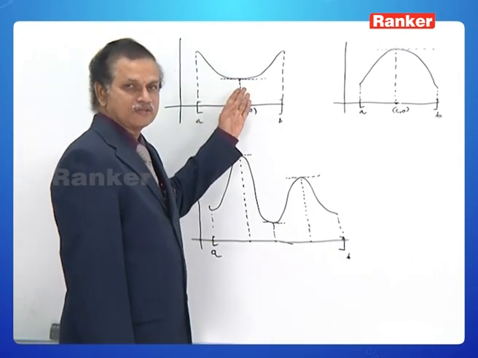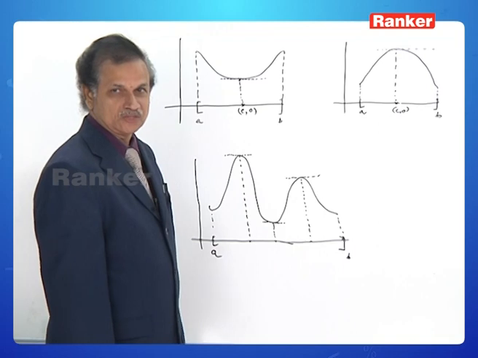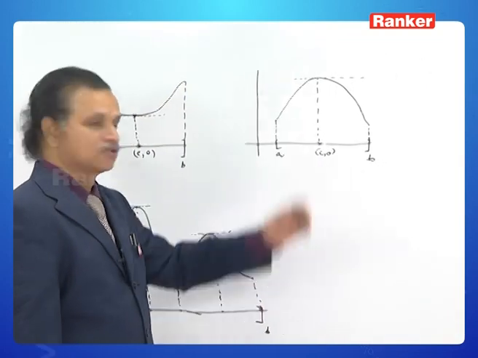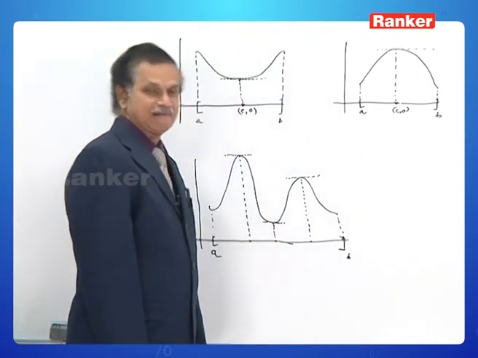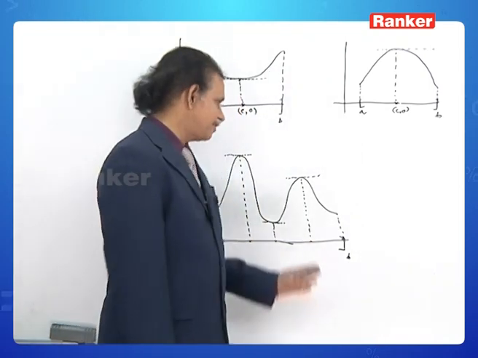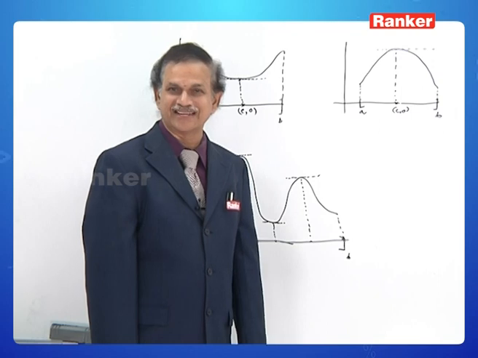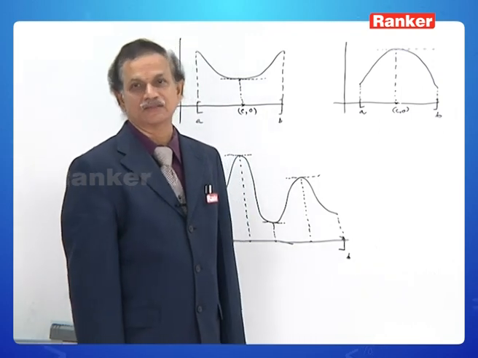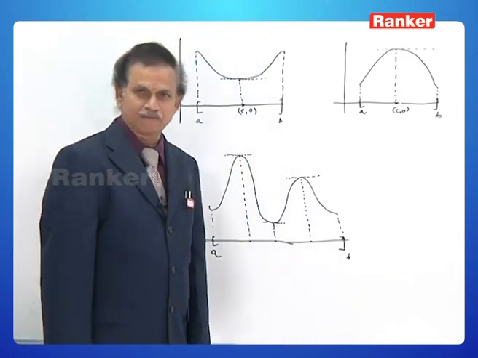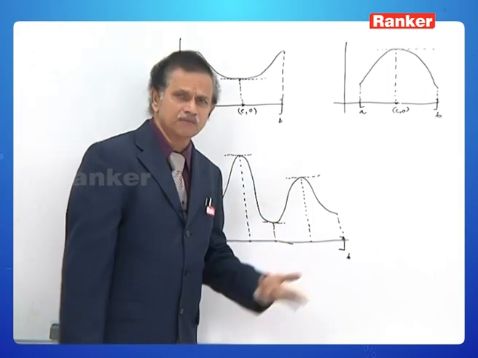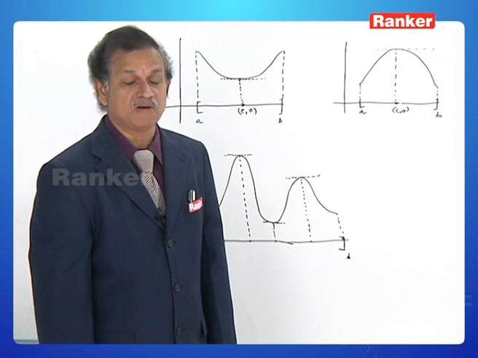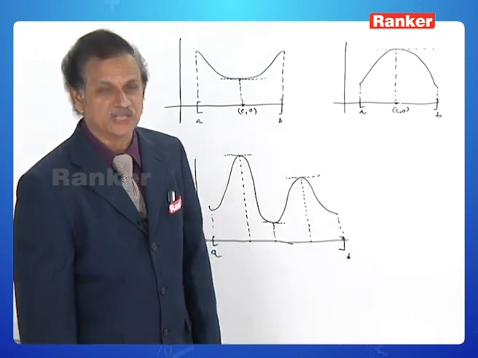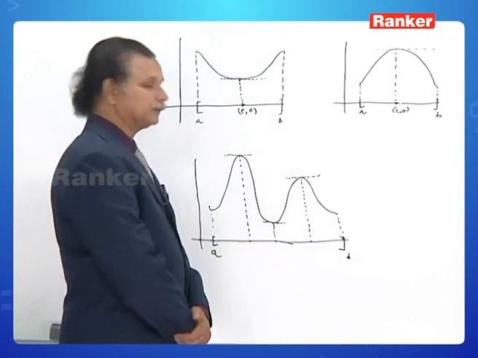Here we are able to draw only one tangent parallel to x-axis. Here also only one. Here in this curve we are able to draw three different tangents to the curve parallel to x-axis. Depending on the nature of the curve, there may exist so many c's. We do not bother, but there must exist at least one c belonging to the open interval a to b.